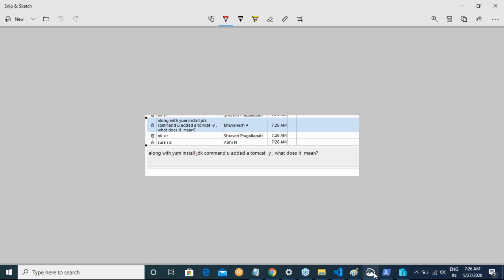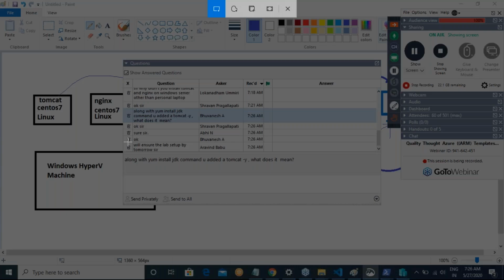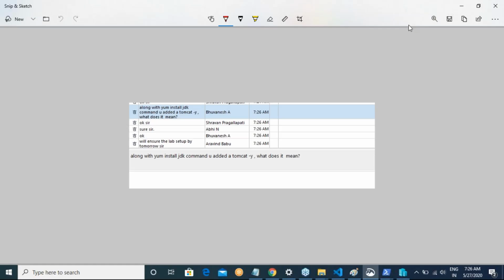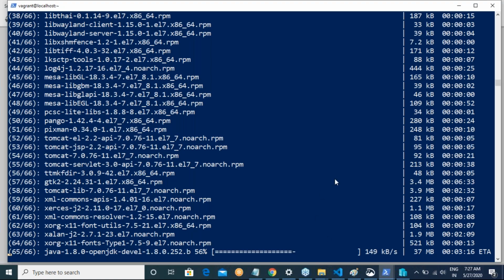Please ensure that you have this set up before tomorrow's class so that we can continue with the phases of Azure migration. Clear? Right. So I'll stop at that, and this activity will take time. Please try to have this setup. Don't give any excuses tomorrow. You are supposed to have this setup, right?